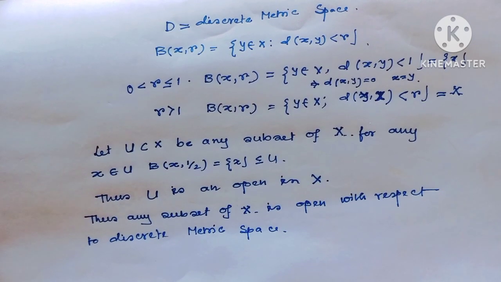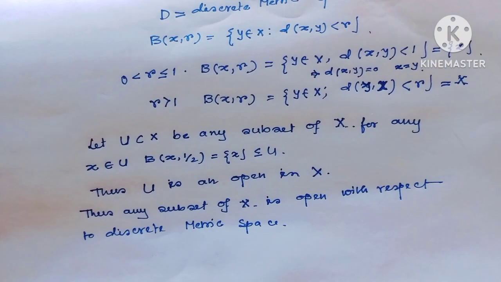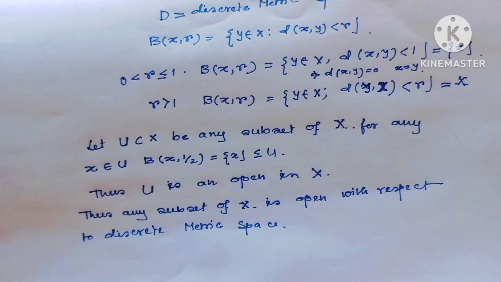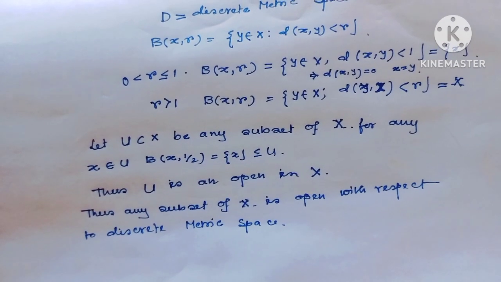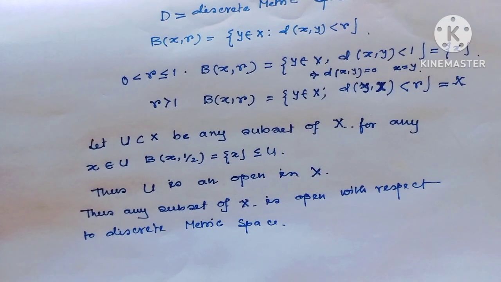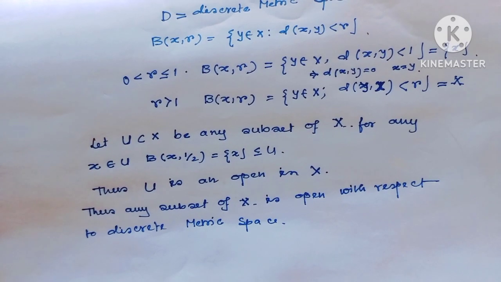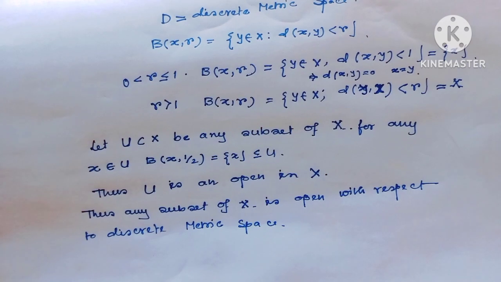Thus U is an open set, since the open ball is contained in the set. Thus any subset of X is open with respect to the discrete metric space, because in the discrete metric space the open ball looks like only the singleton set {x}.